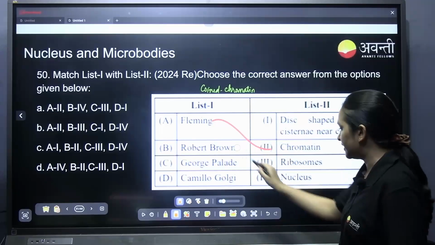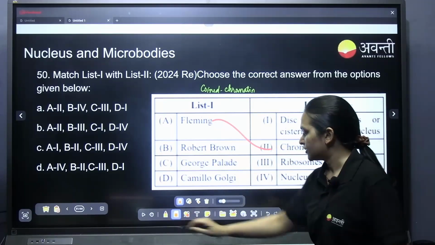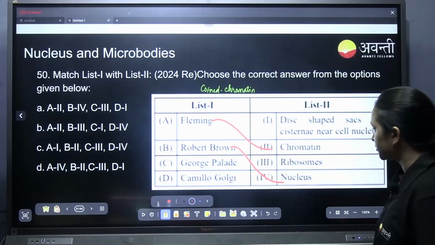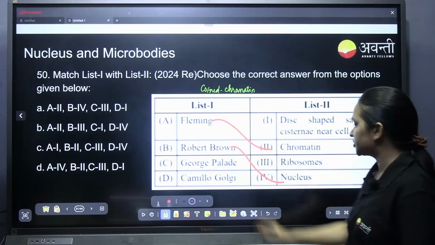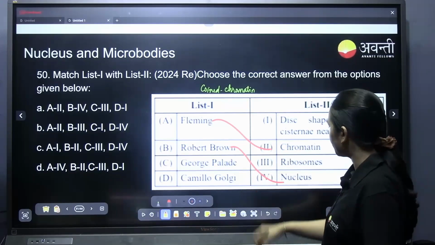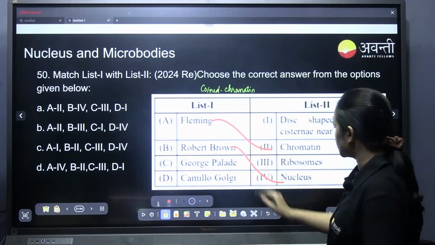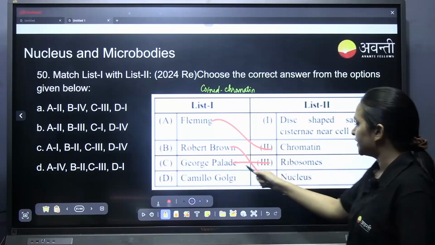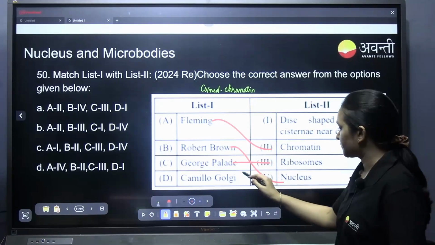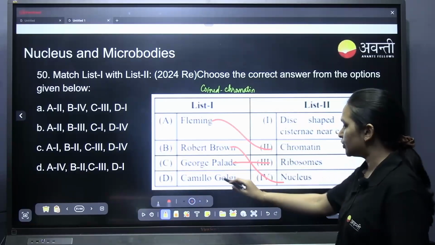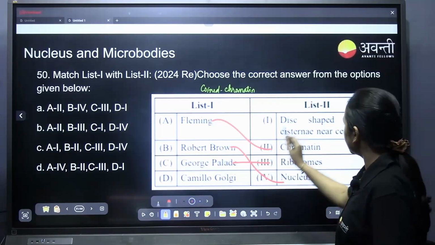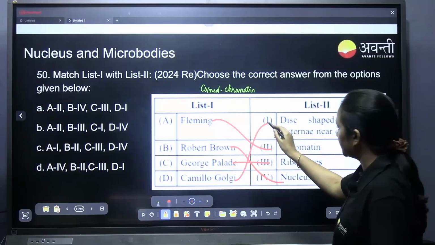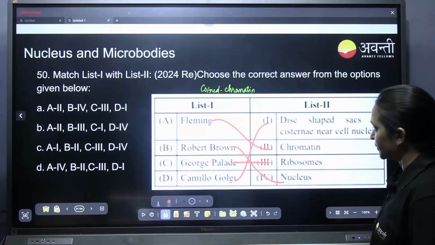Robert Brown first discovered the nucleus. George Palade: Palade particles are the ribosomes. Camillo Golgi: dish-shaped sacs or cisternae near the nucleus, that is the Golgi apparatus.